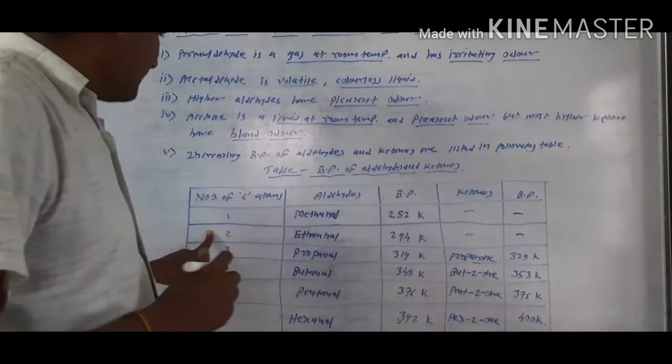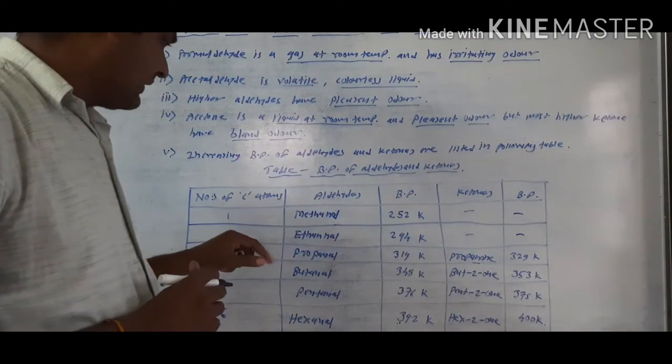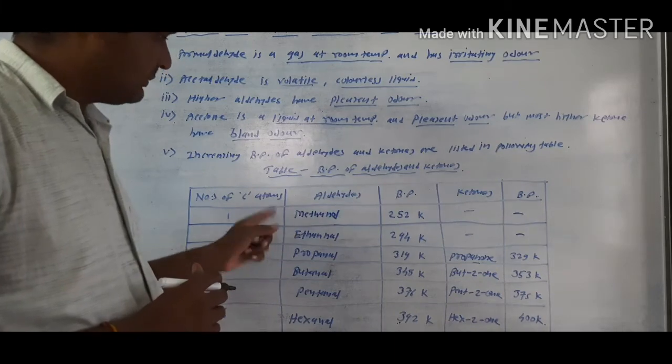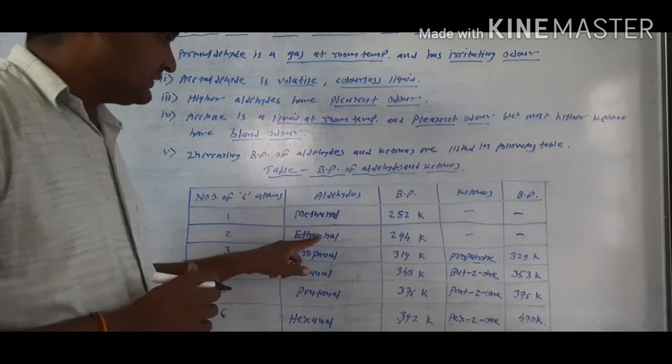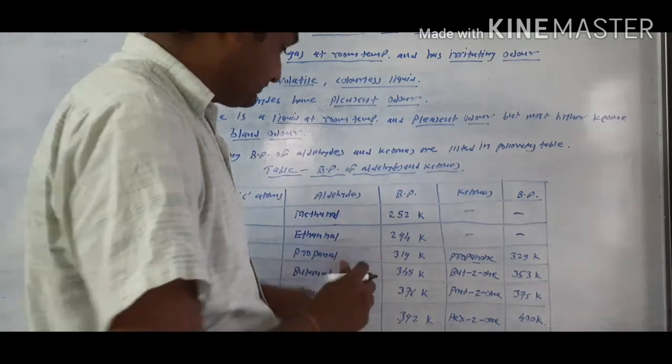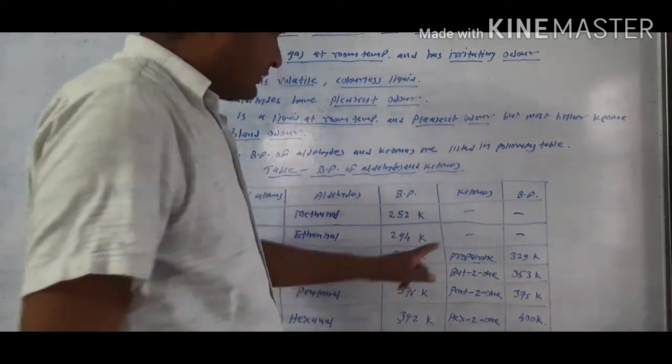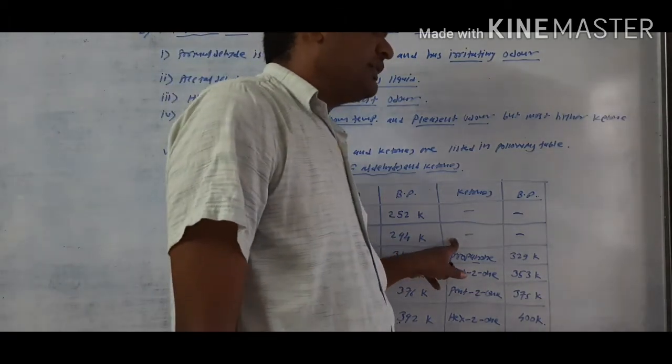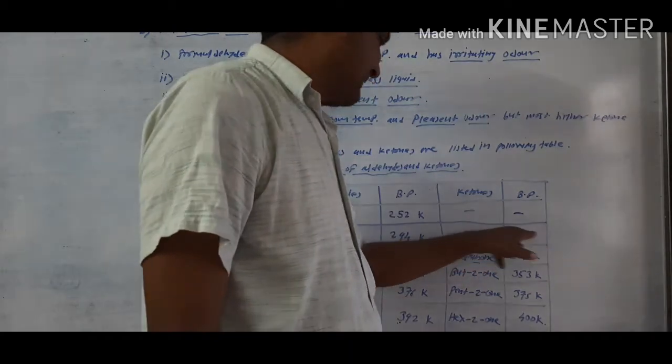Second one is the two carbon atoms. Suppose the two carbon atom containing ethyl aldehyde, which will also be called ethanal. Ethanal has a boiling point of 294 Kelvin. Two carbon ketones are not possible. In this way, here it is the dash.